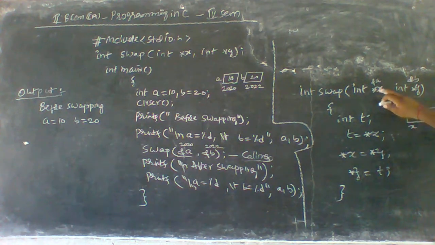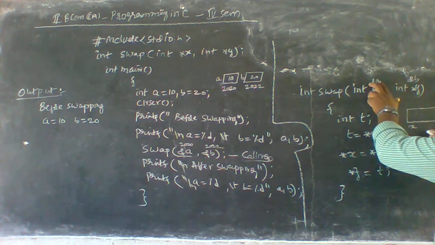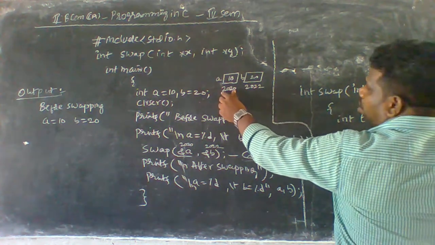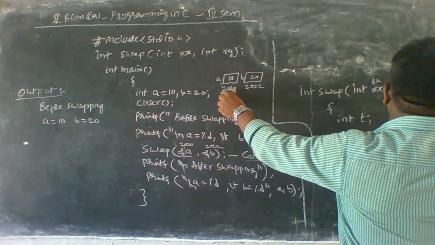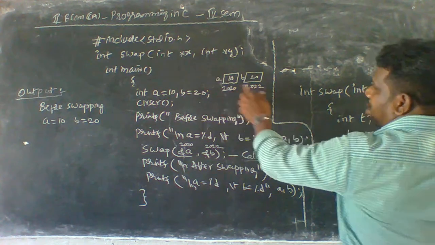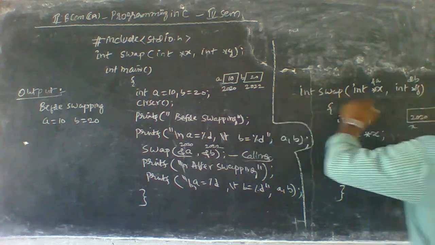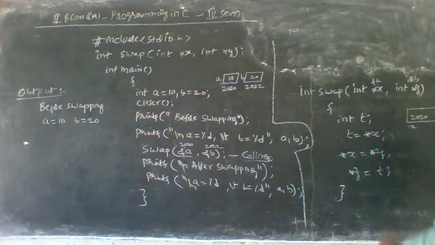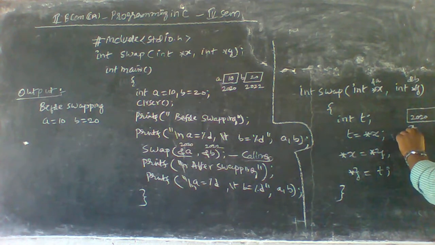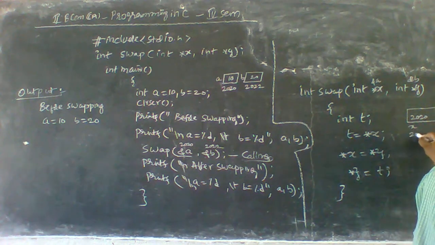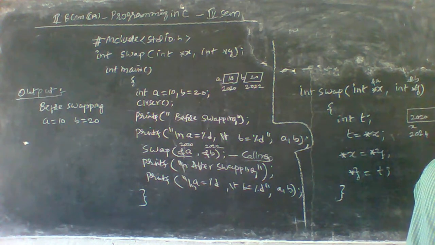Okay, it indicates what here? It indicates ampersand A. Ampersand A is nothing but 2020 here, and y is indicating ampersand B, that is 2022 here. x also has some address of its own, so we simply say 2024, and y is 2026.